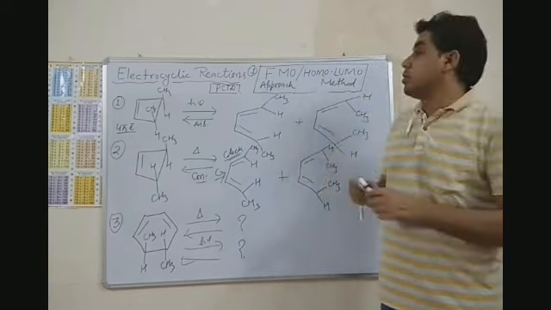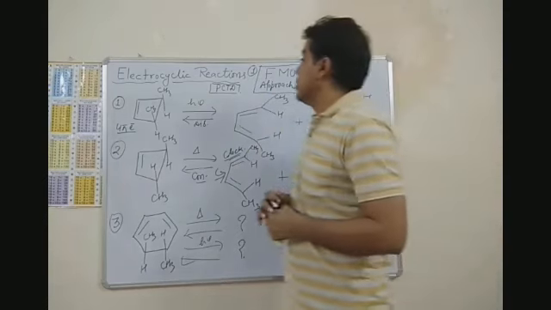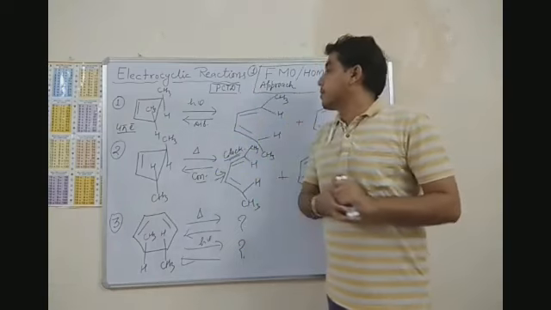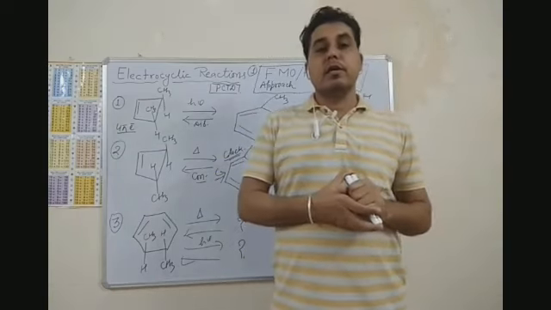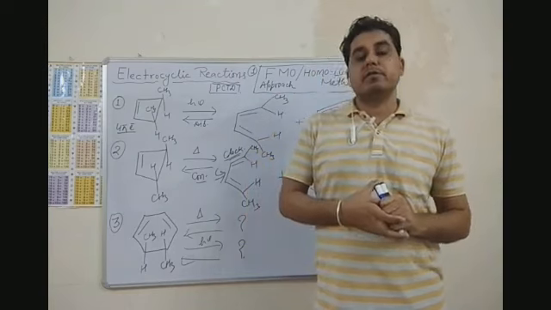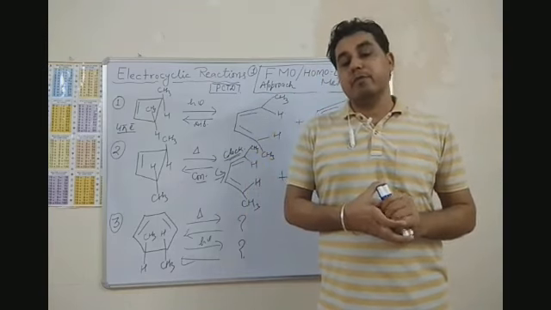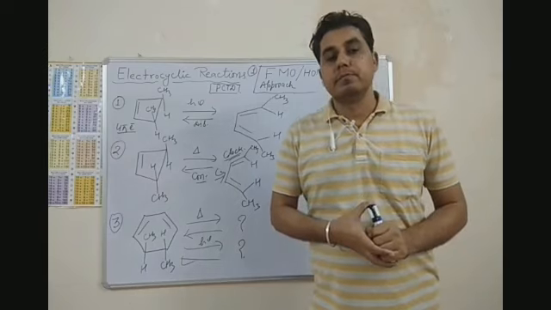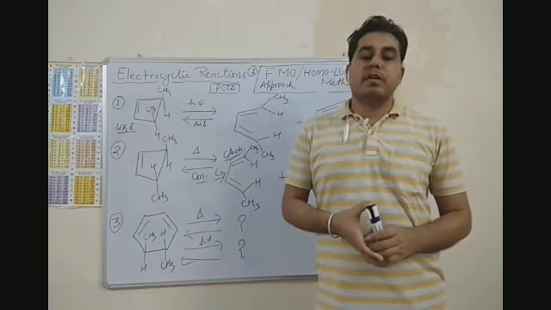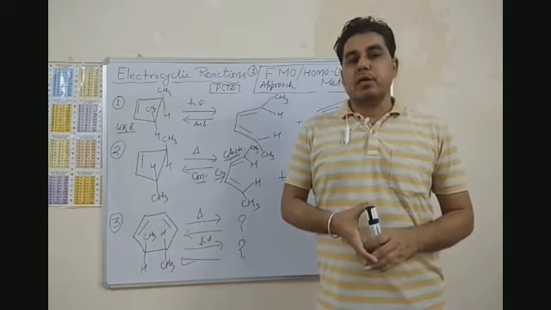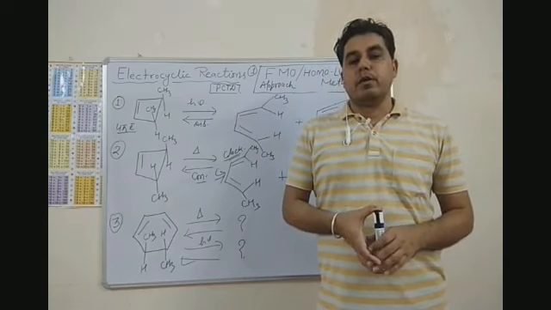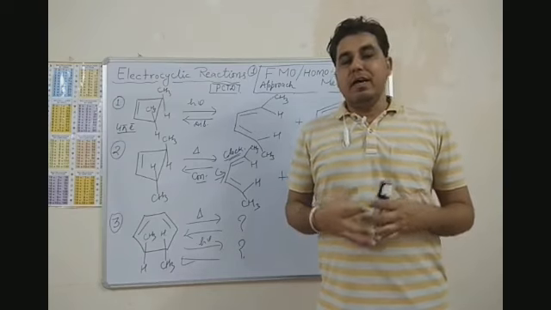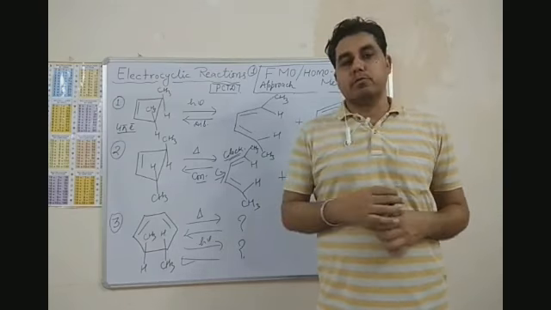So today we have discussed electrocyclic reactions and their important characteristics, and after that we discussed the FMO approach, or HOMO-LUMO approach, to explain the mechanism of electrocyclic reactions. I hope you get the main idea of this particular approach.